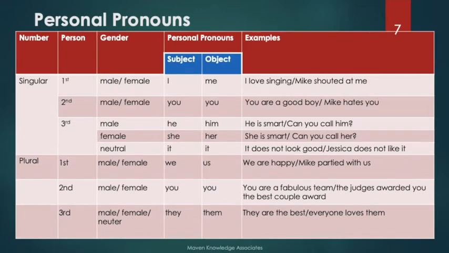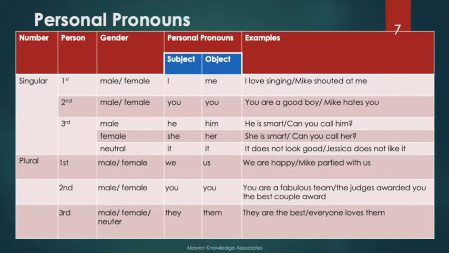From this table, you can see that in case of a single person, if we are using first person, so what are first person? As mentioned earlier, first person are those which, when we refer to ourself, when we talk about ourself: I, me, myself, us. These are first person when we are referring to ourself. Second person are those whom we are addressing, so it's you.